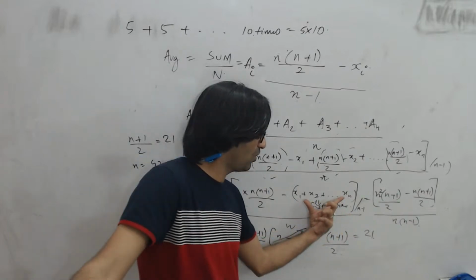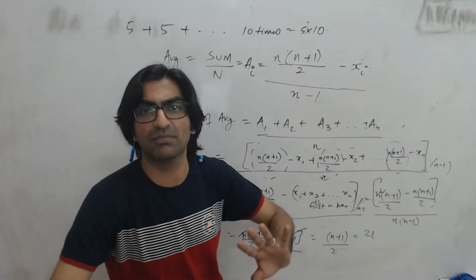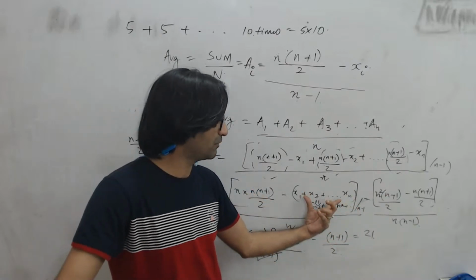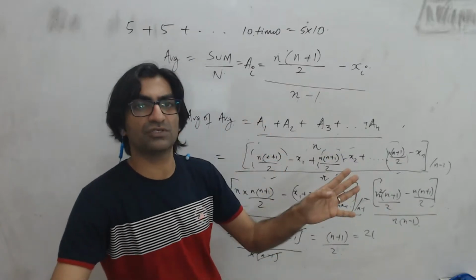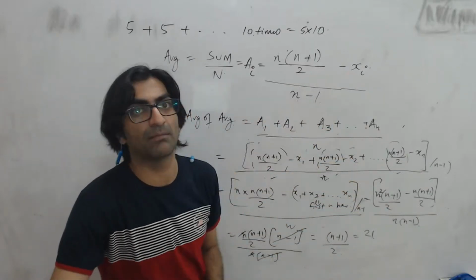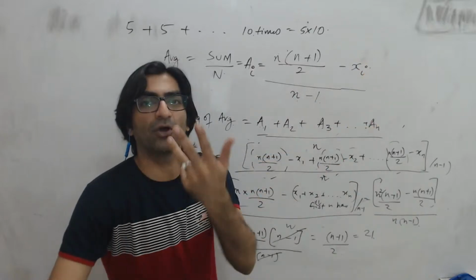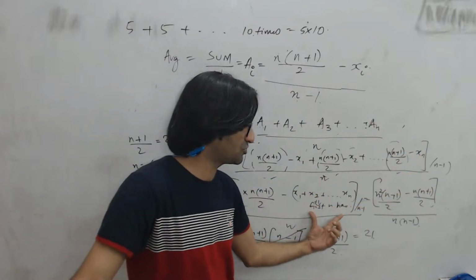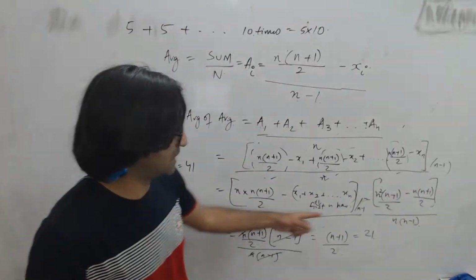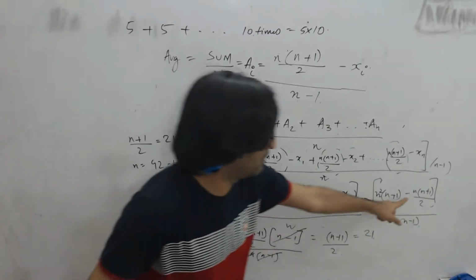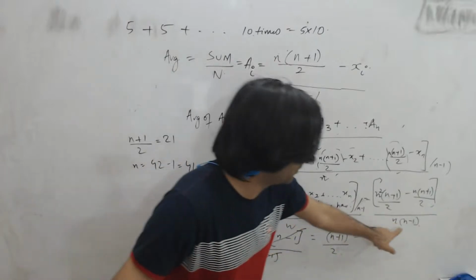So x1 all the way till xn is the sum of the first n natural numbers, which is n into (n plus 1) by 2. So the numerator is n square into (n plus 1) by 2 minus n into (n plus 1) by 2, and the denominator is n into (n minus 1).